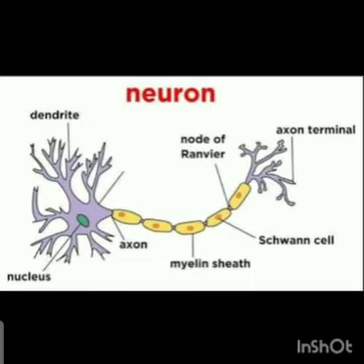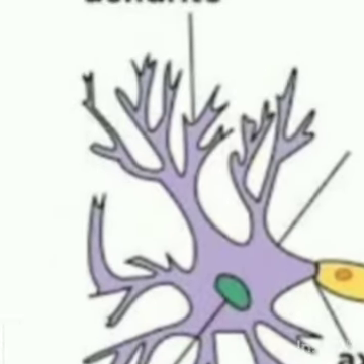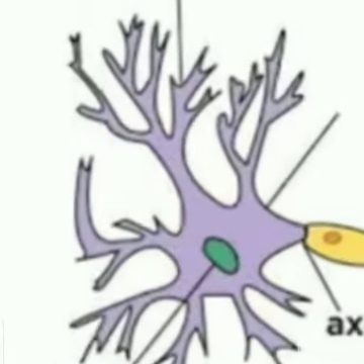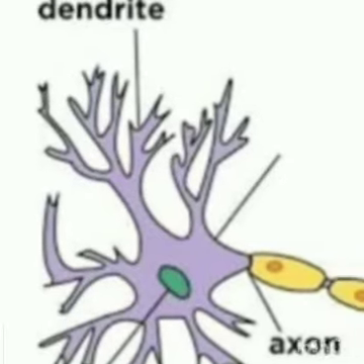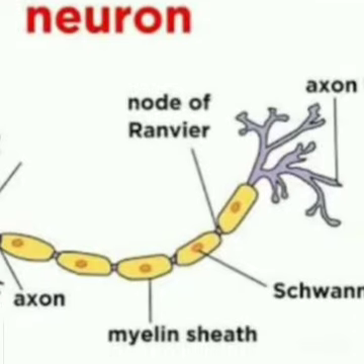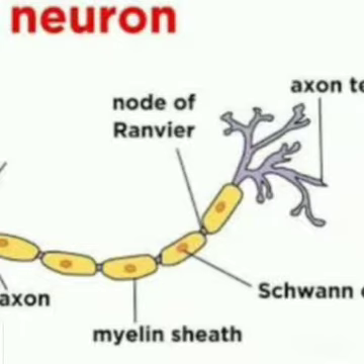As you can see, this purple structure consisting of dendrite and the nucleus is the cell body. And the part away from the cell body, this whole structure, is the axon.